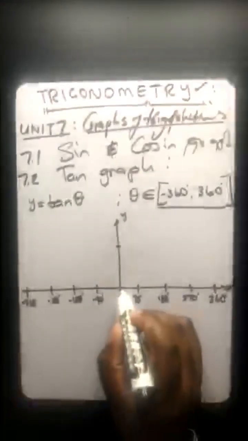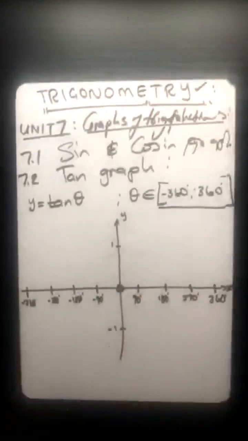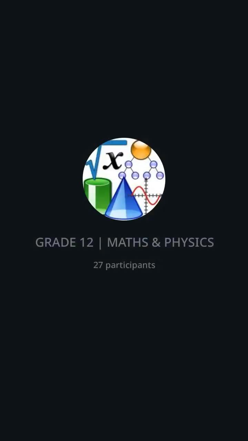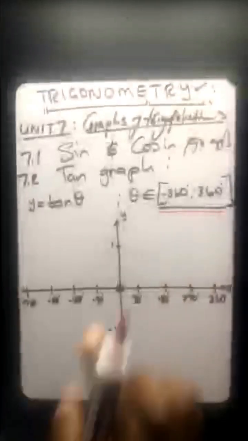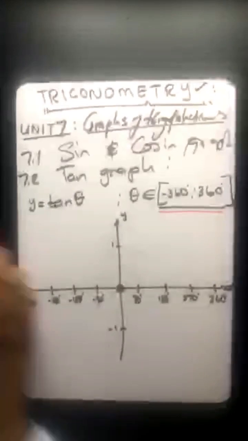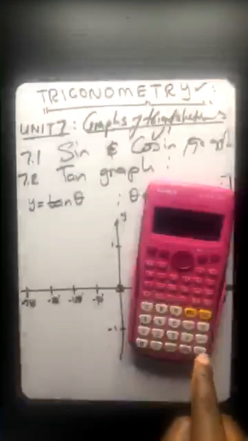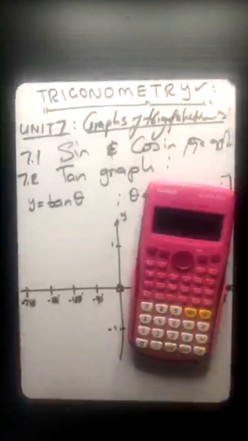Obviously 0 there. Here you can just see 1, negative 1. Now that you are done with that part, then we need to do that one of doing the dots. So let's see. Just going to say tan negative 360. What are you getting there? You are getting 0. I'll use a red there to say we are getting 0 there.